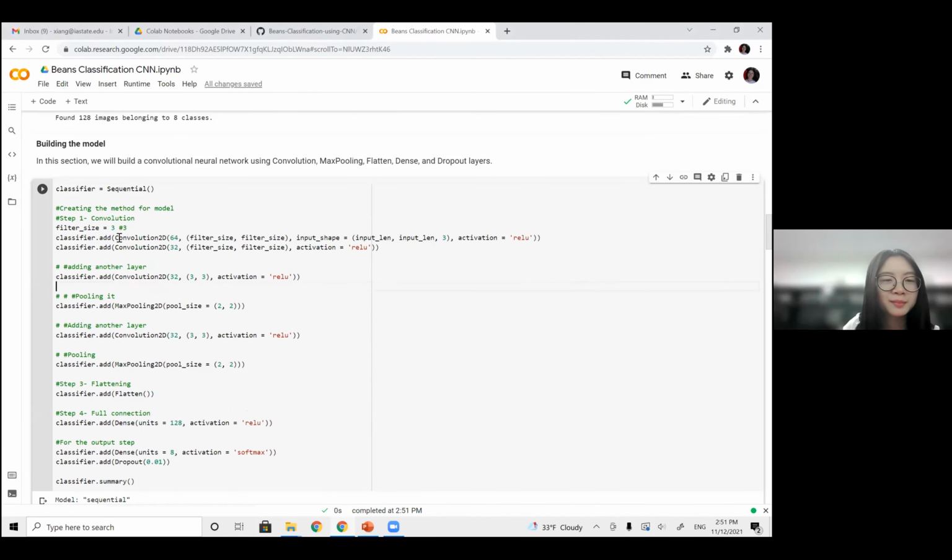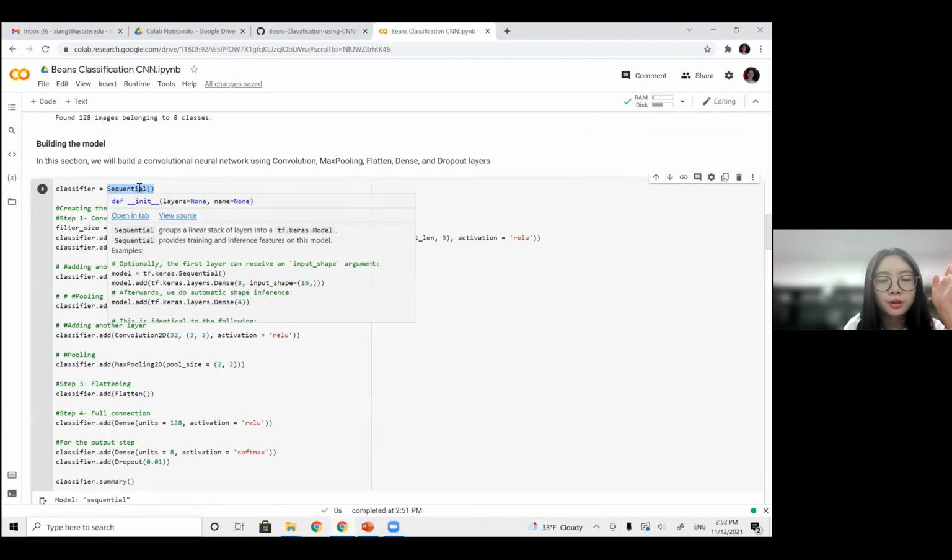Okay, I think not. Let's move on to how to build the model. To build this CNN model, I'm using the Keras library, which is a Python API that has many building functions. It's easy to use to build a CNN model. Here I use Sequential. If you want to know more details about those functions, you can go to the official website to see the full explanation.